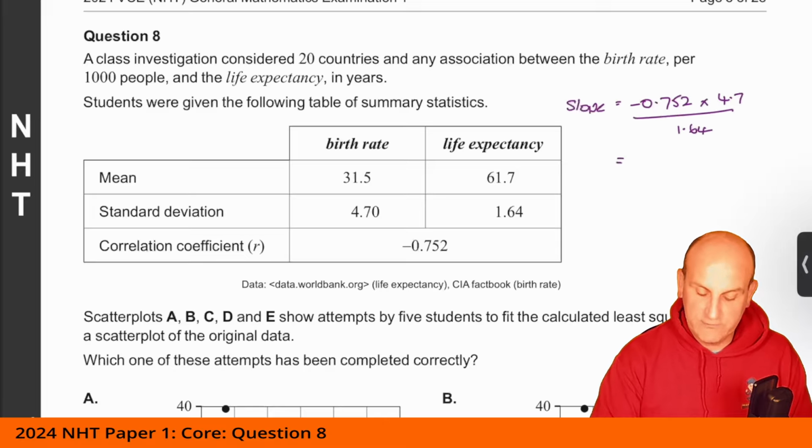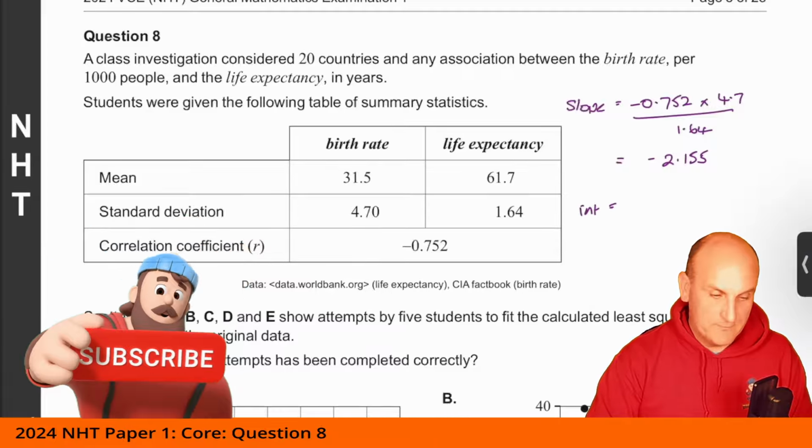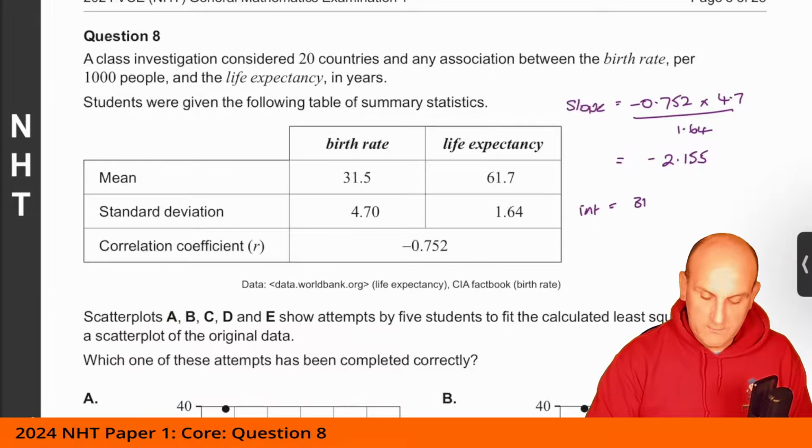Now, again, these are just formulas that we have taken out of our summary books, and that gives me minus 2.155. Having got my slope, my intercept is given by 31.5, which is this value here, plus 2.155. Now, the reason it's a plus is because it's a minus and the minus there, so we won't get rid of that.